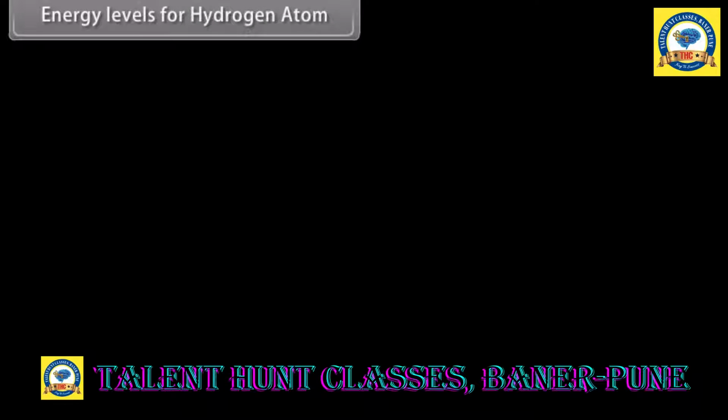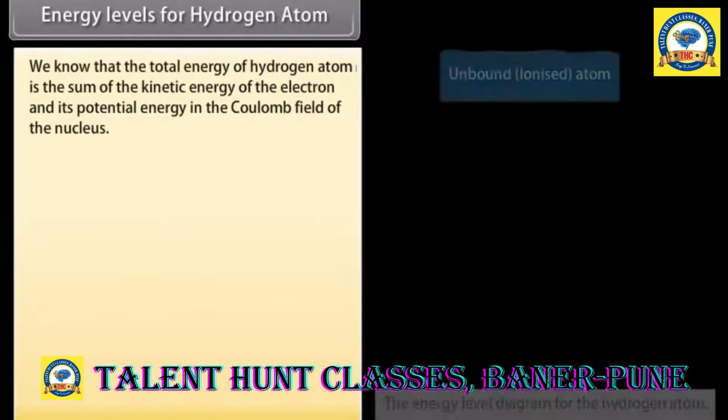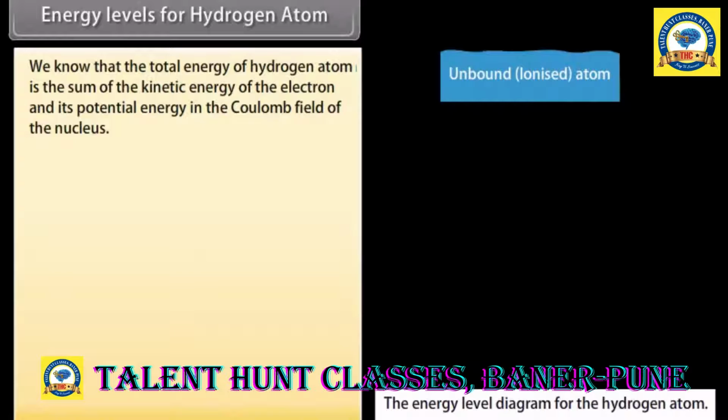Energy levels for the hydrogen atom. We know that the total energy of the hydrogen atom is the sum of the kinetic energy of the electron and its potential energy in the Coulomb field of the nucleus. En equals minus e square upon 8 pi epsilon naught rn.